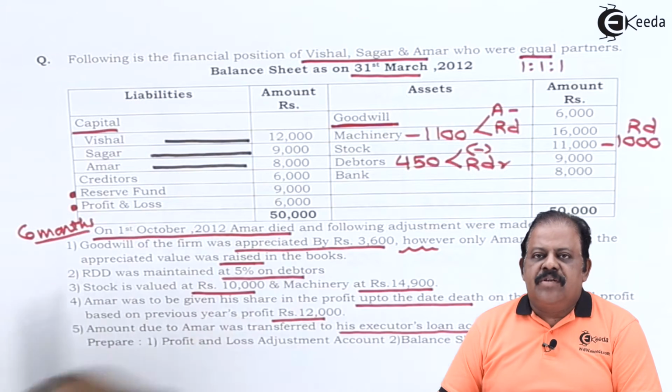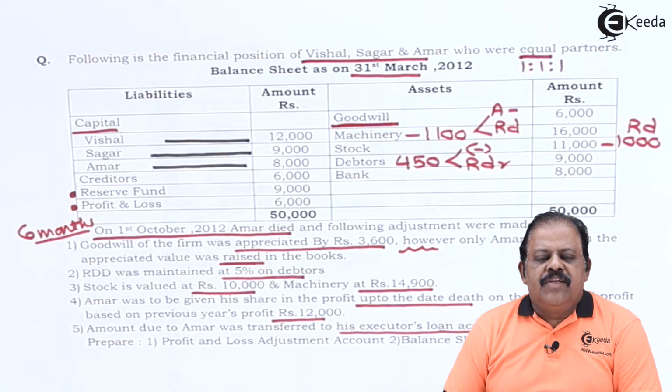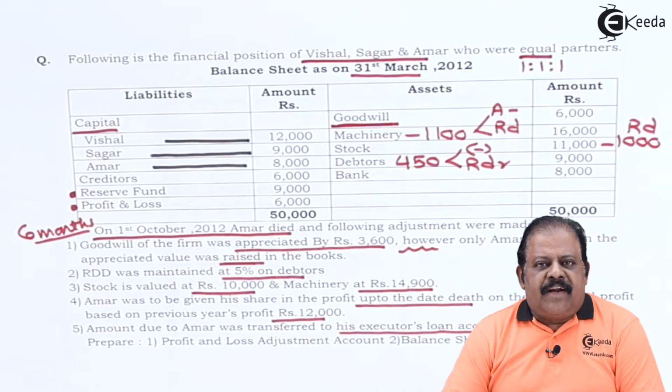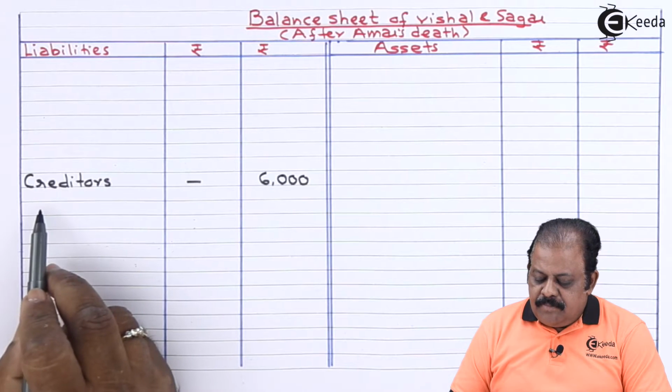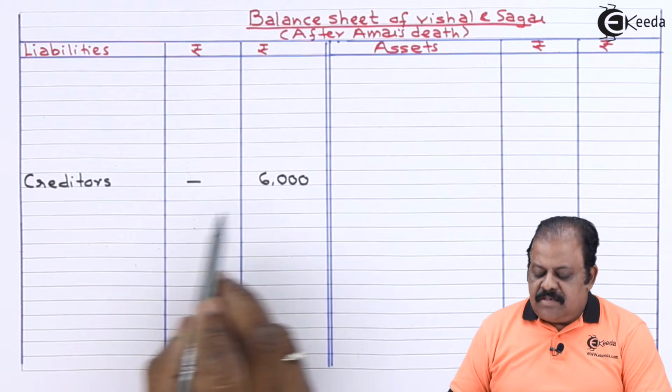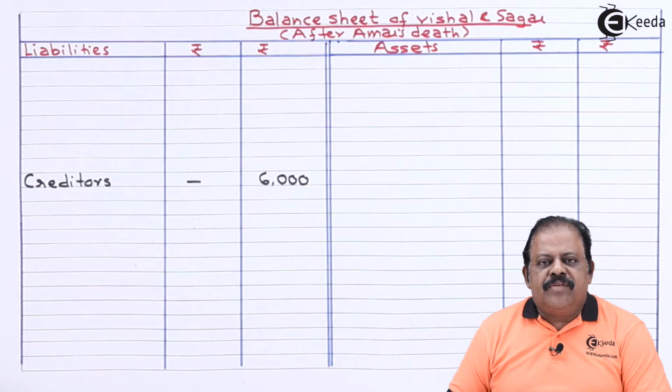Creditors 6,000. There is no any adjustment on creditors. This will be transferred to new balance sheet on liability side. New balance sheet liability side, we have item creditors, outer column 6,000.